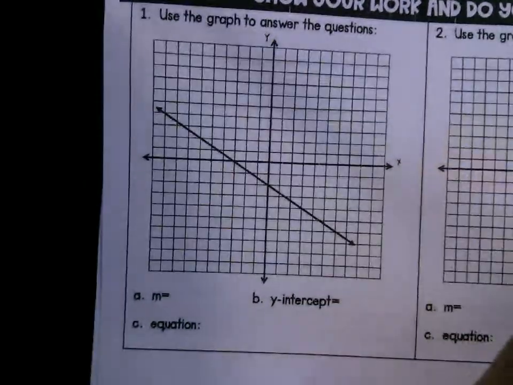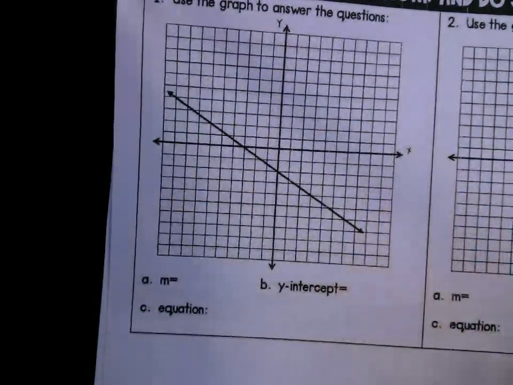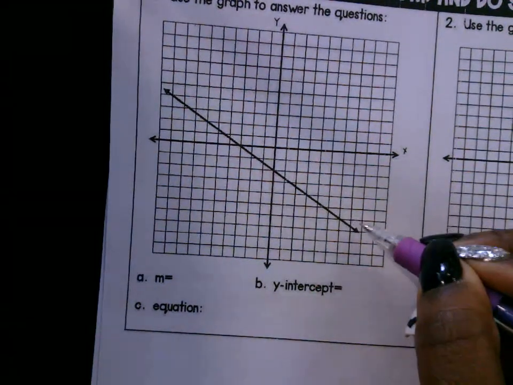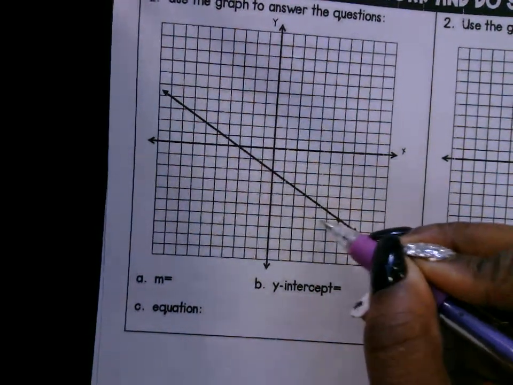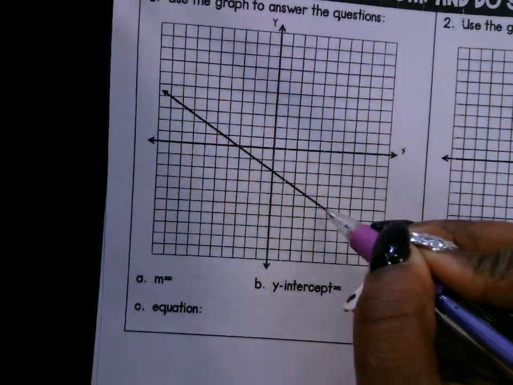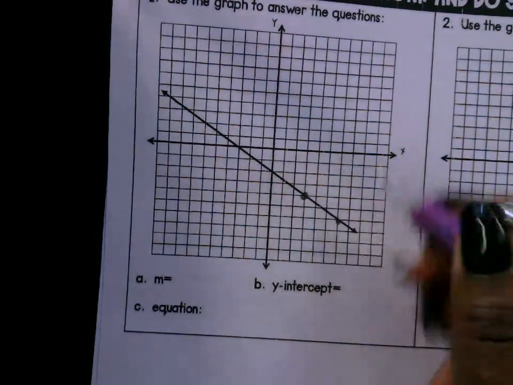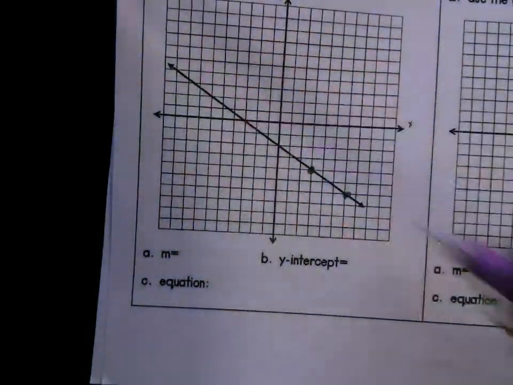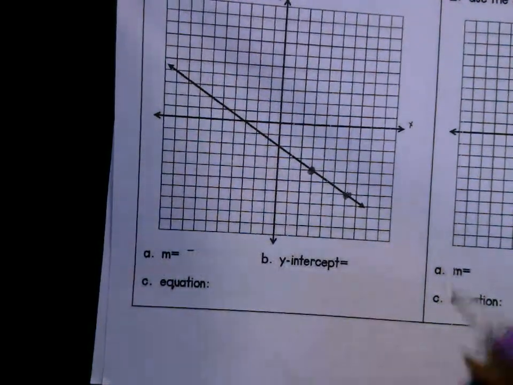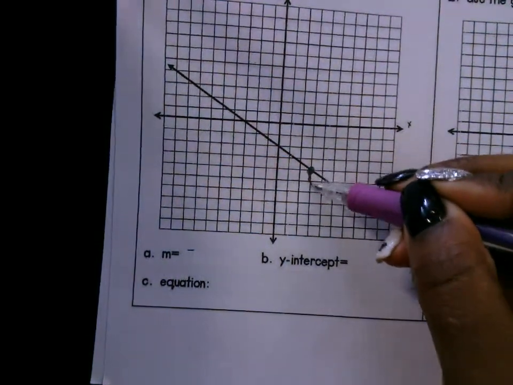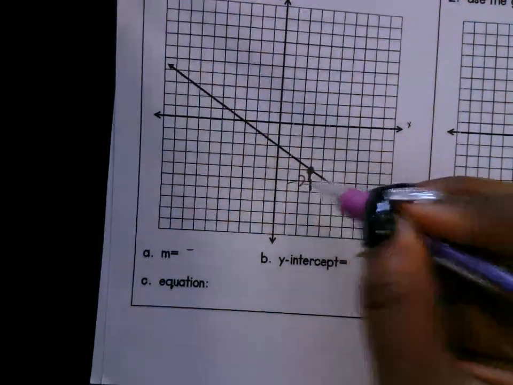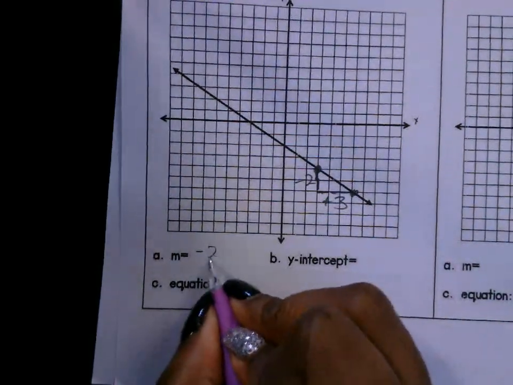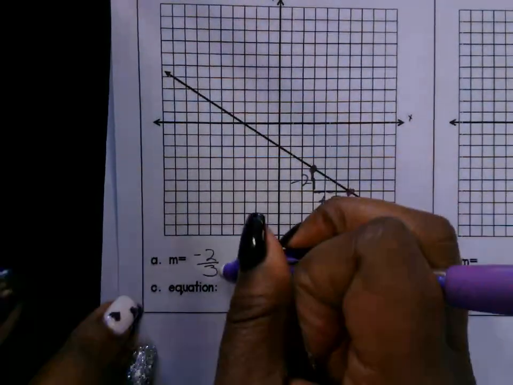All right, so we're going to use the graph to answer the questions. We're going to find the slope. In order to find the slope, you pick two good points that you can read. I can read this point right here, in the intersection. I can't read that one, but I can read this one. These two are good points, so I can count rise over run. My line is going down from left to right, so my slope is going to be negative. I'm going down 1, 2, so that's -2. And I'm going over 1, 2, 3. That's +3. So it's -2 over 3. That's my slope.